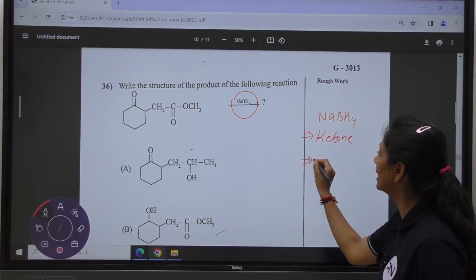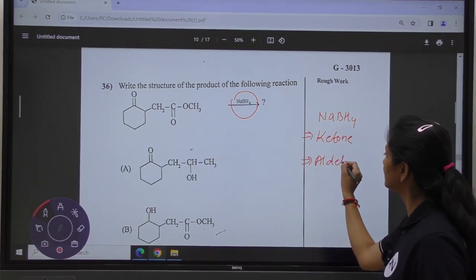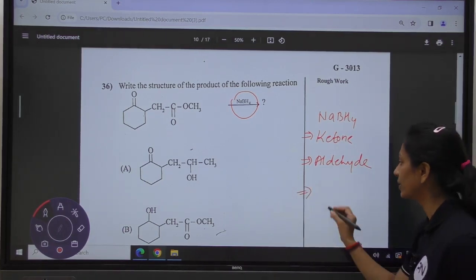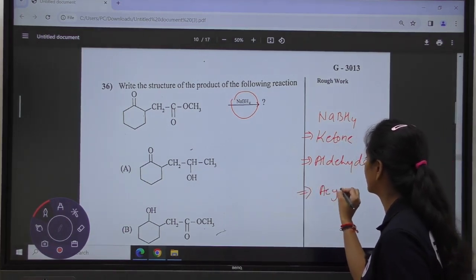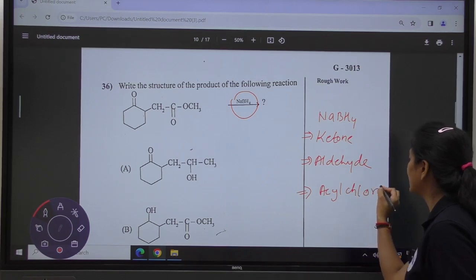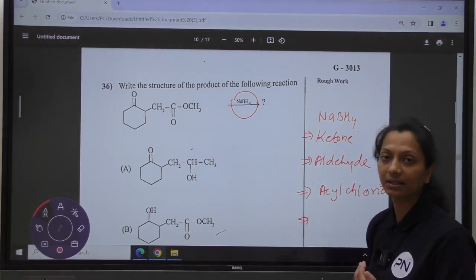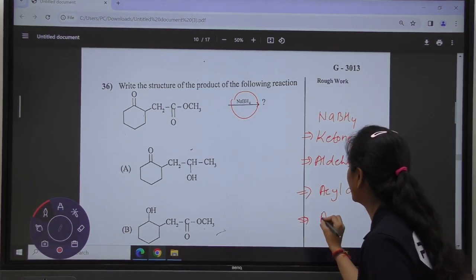It reduces ketones, aldehydes, acyl chlorides, and anhydrides.